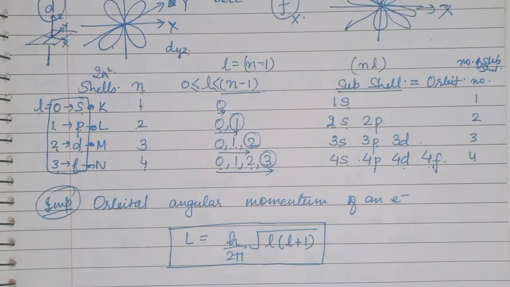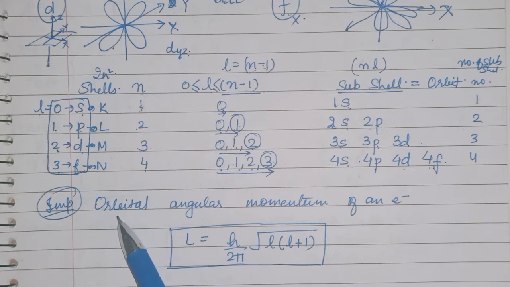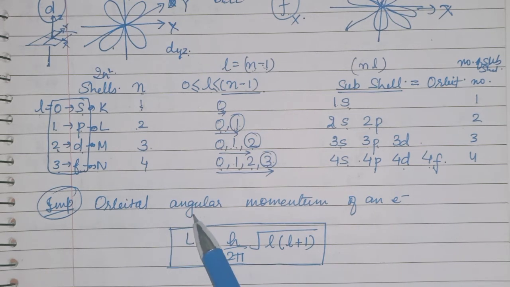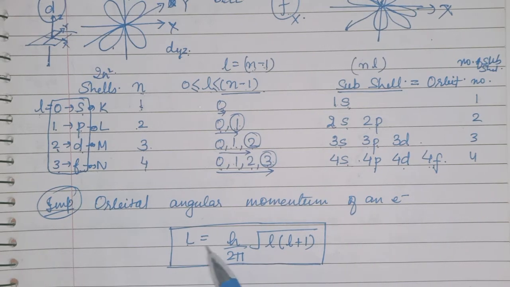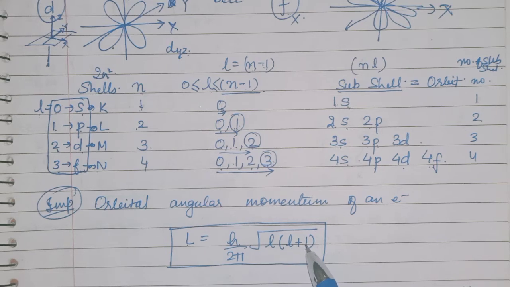Okay. Here one more important formula is there, children. It is the orbital angular momentum of an electron. L is momentum, h is Planck constant, 2 pi is constant, under root l is the azimuthal quantum number, l, and within the bracket you will write l plus 1. This will give you the orbital angular momentum of an electron.